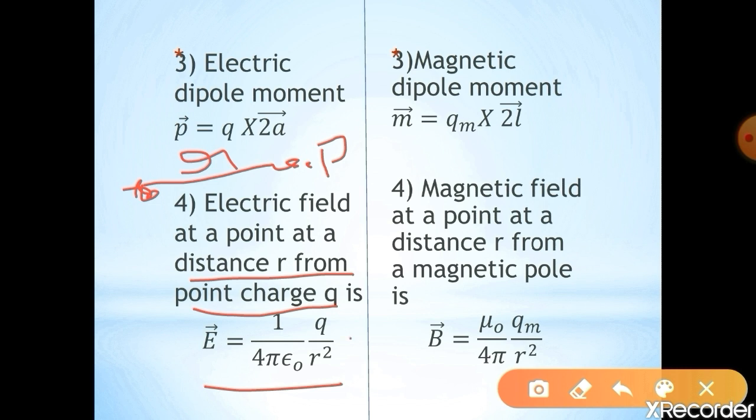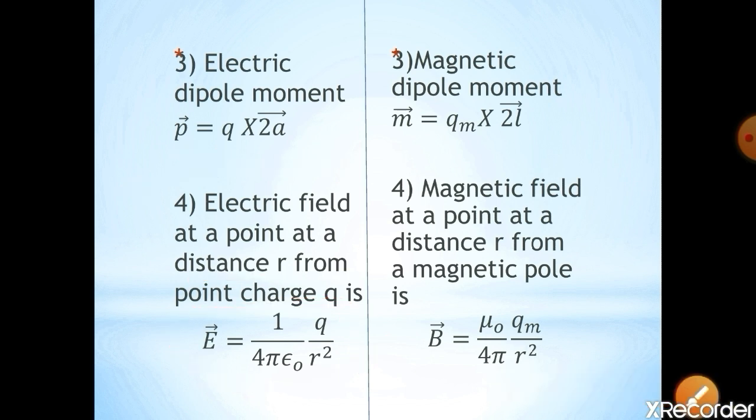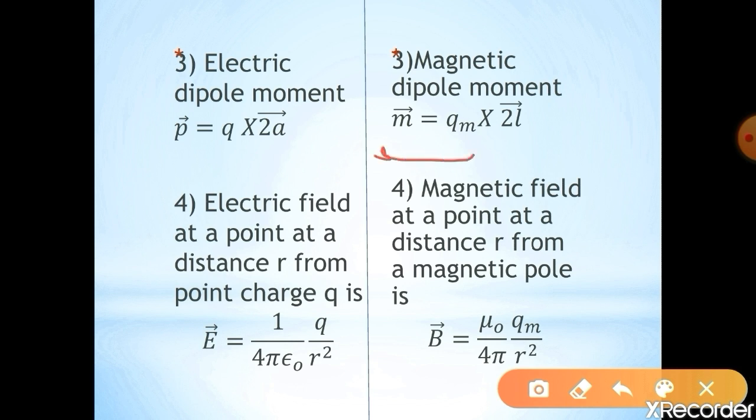q divided by r square. Here q represents the charge, r is the distance between the charge and the point P. That is, electric field is given by E is equal to 1/4 pi epsilon naught q divided by r square. So see, in the case of magnetic field at a point at a distance r from the magnetic pole. So this is the magnet having the north and the south pole. The point P is at a distance r from any one pole.